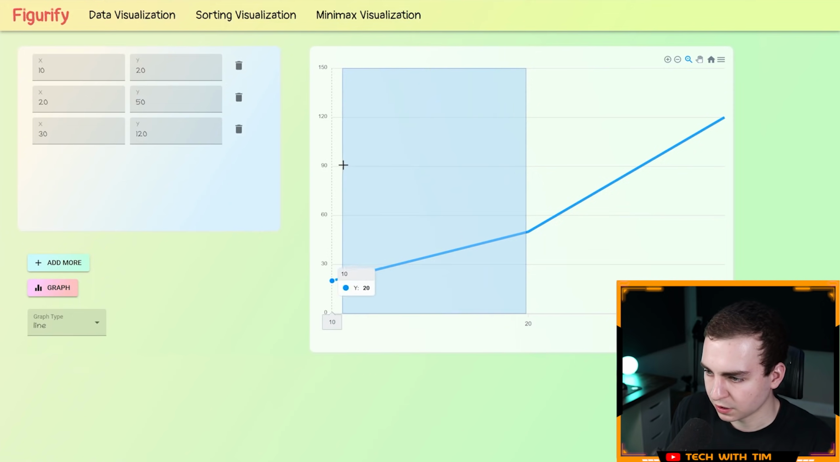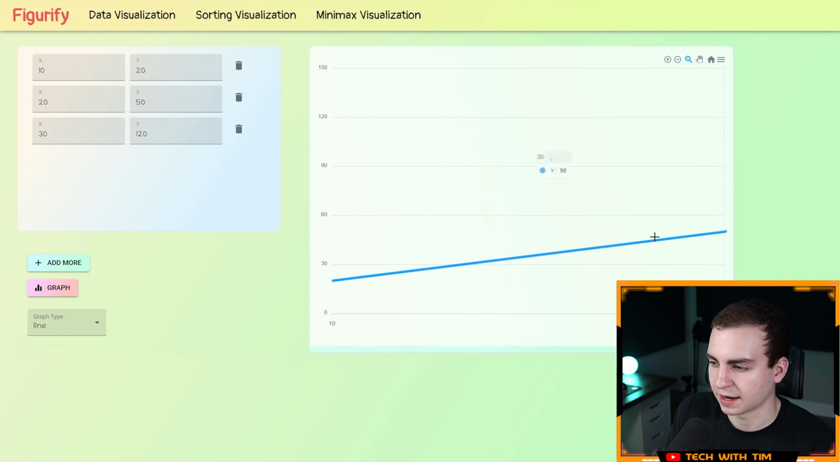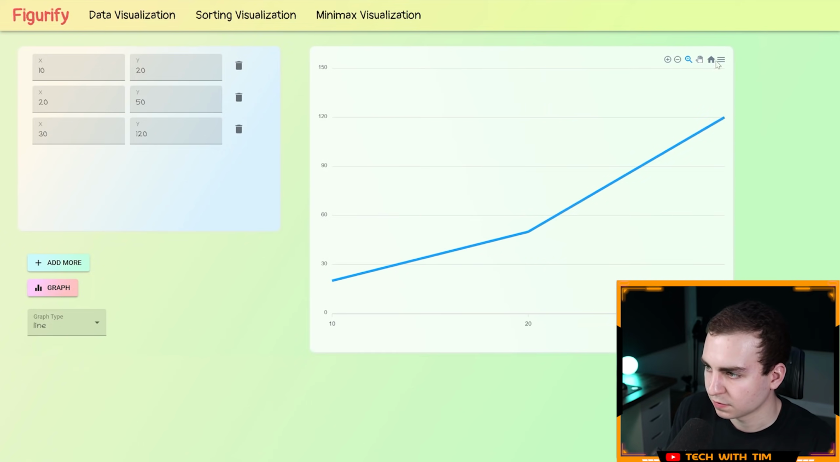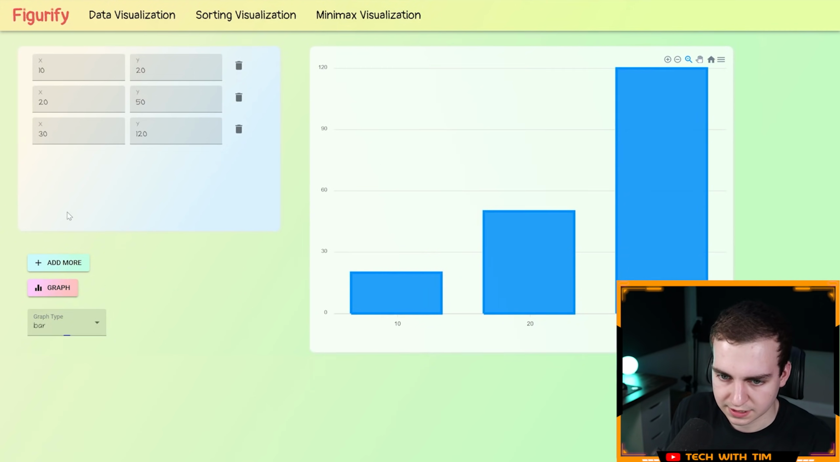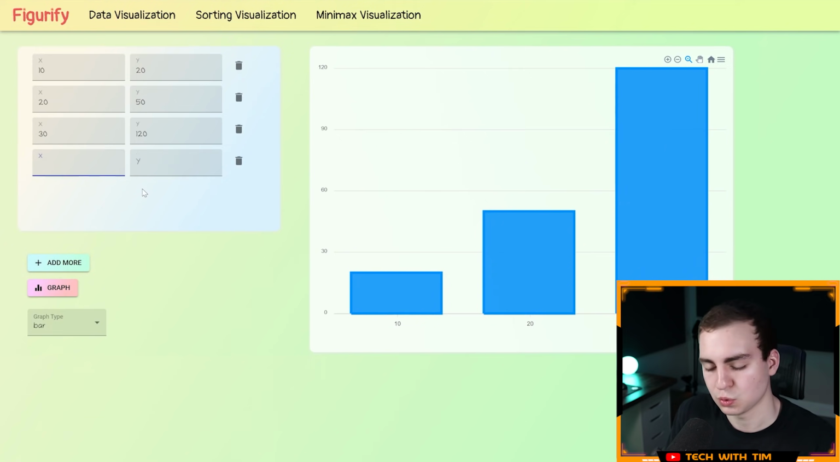All right, can I move this point? No, but I can. Oh, that's interesting. So I can actually see different parts of the graph if I highlight it. I can zoom out. Nice. What does this do? Download. Oh, that's an interesting thing. I can change this to a bar graph. Sweet. Okay, let's add some more data to this graph here.